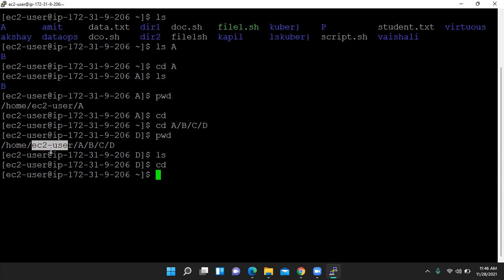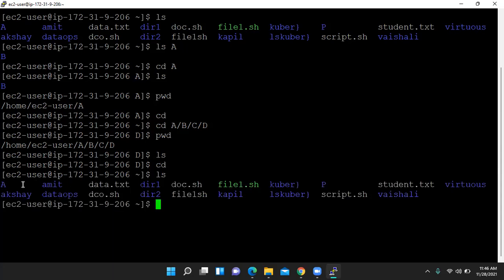So the default folder is our EC2 user. See, we have EC2 user, and here we have this kind of sign. That means we are in our default directory. Inside home there is EC2 user. Whenever we have this sign, it means this is our default directory, and all data is stored in this directory. If we check ls here, this data is present in the EC2 user directory, no?